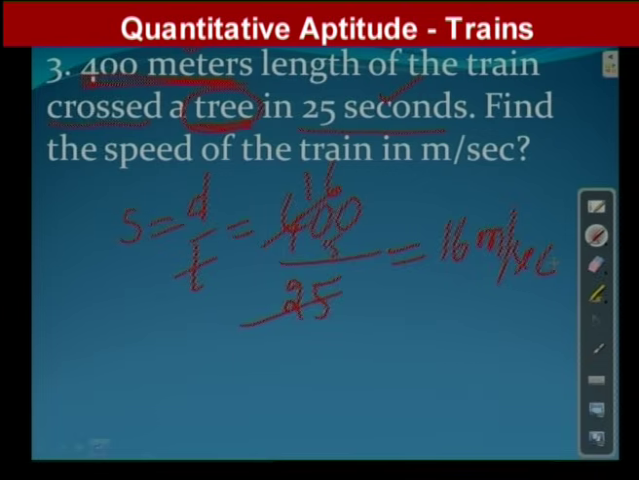I hope you understood. Simple concept here. Train length is 400 meters and the train has to cross a tree. To cross a tree, the train has to cover only its length. So train length equals 400 meters and time equals 25 seconds. Hence the answer is 400 by 25. What is the speed here? 16 meter per second. Sometimes he asks you to convert into kilometer per hour. What you will do is simply multiply with 18 by 5, and you will get the answer. I hope you understood this question.